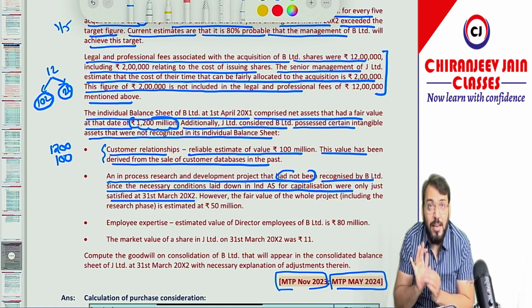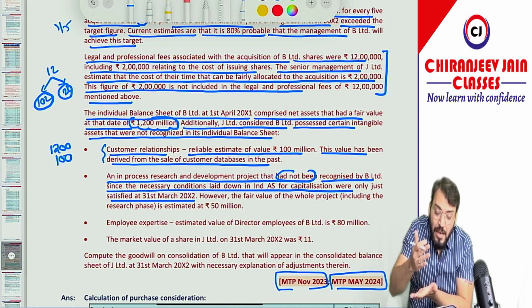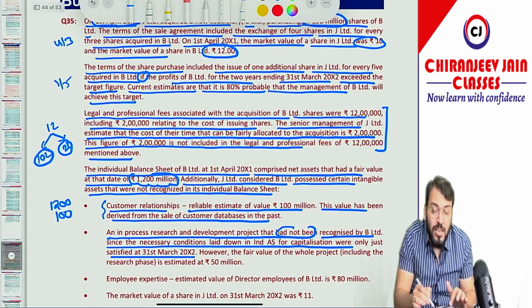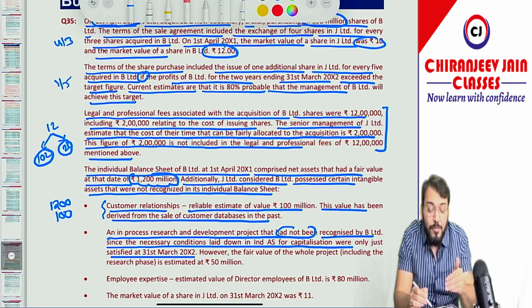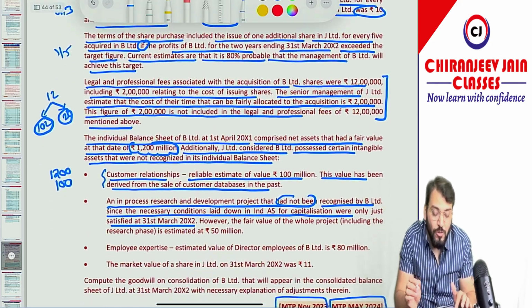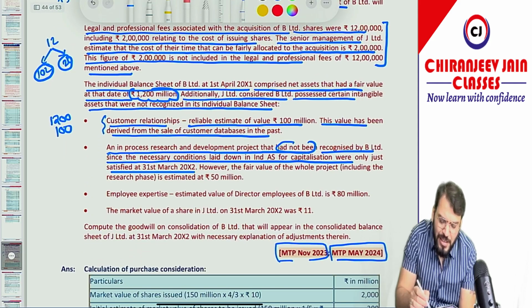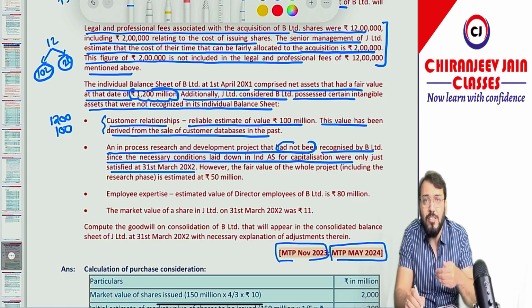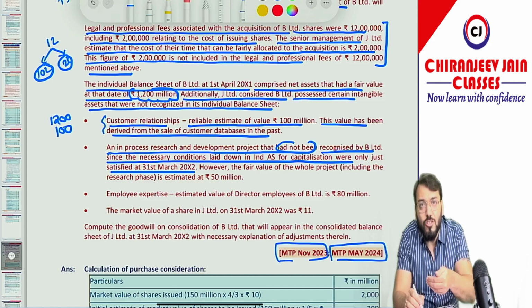This date is not at all relevant, because all recognition of Ind AS we are doing on which date? On 1st April 2001. I hope you are understanding. But chalo theek hai. What they are saying is that this has not satisfied the condition of recognition. The recognition condition was not satisfied by B Limited, means it was not recognized as an intangible asset in the books of B Limited.